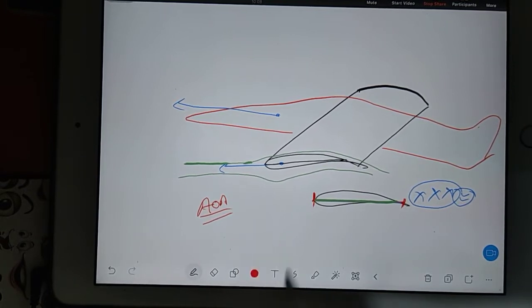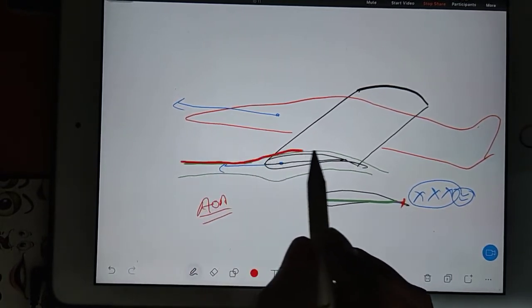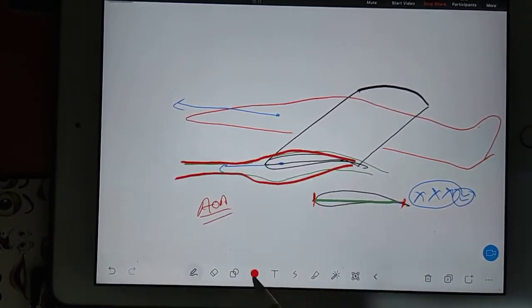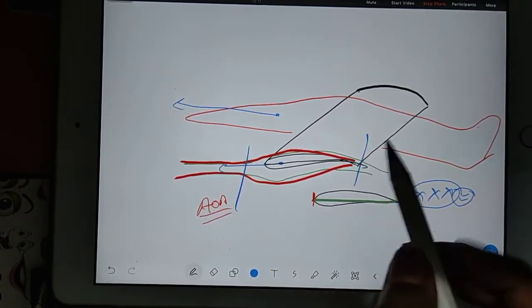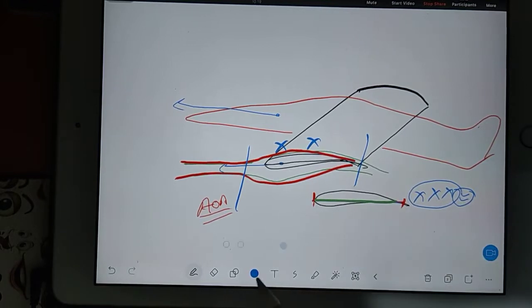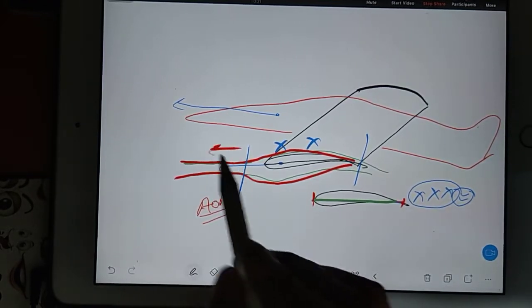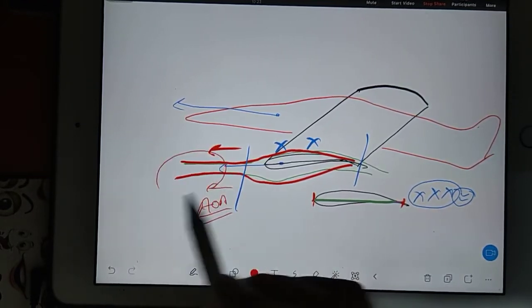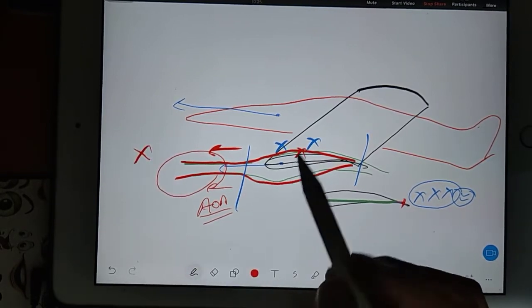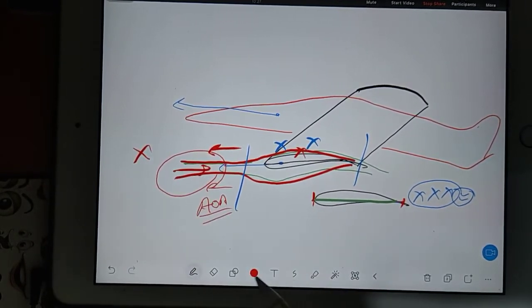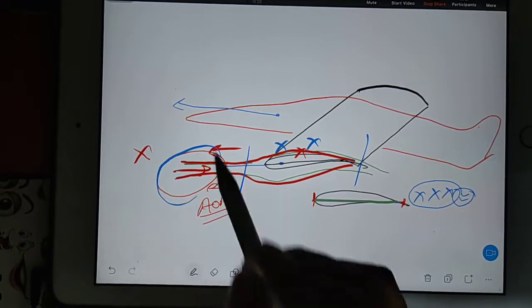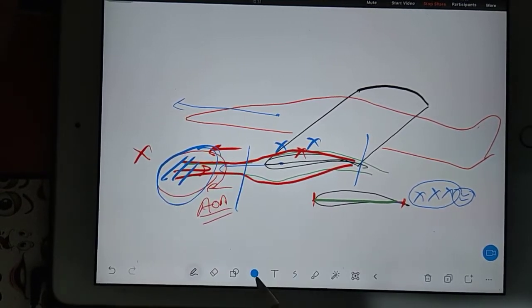Okay. Now when air will flow like this, there will be a certain portion in which your air is disturbed, but there will be a portion before the disturbance in which your air is free from the disturbance. So we call this free stream velocity, free stream air. So this air I will call free stream air.